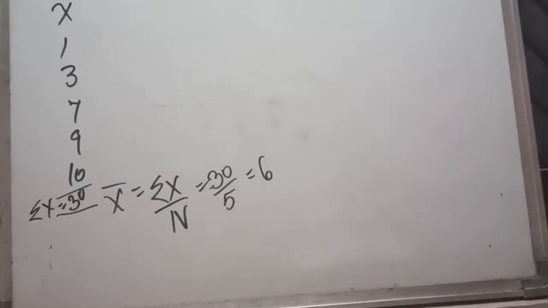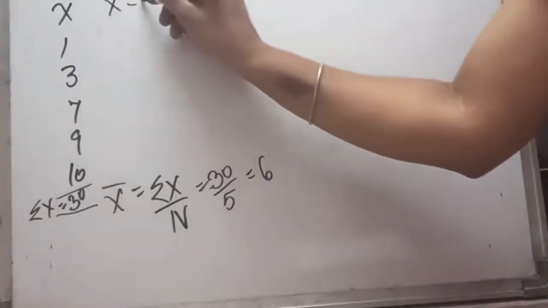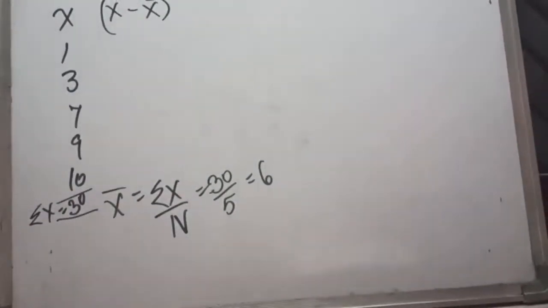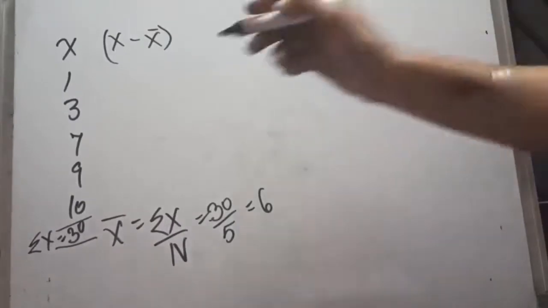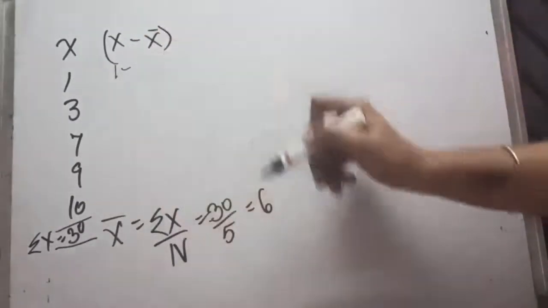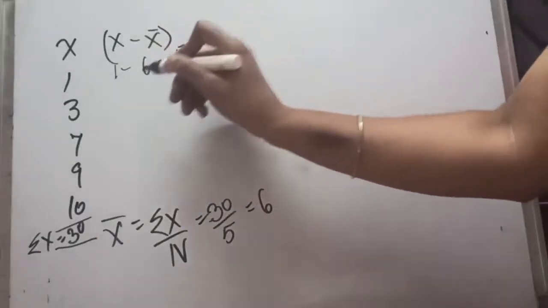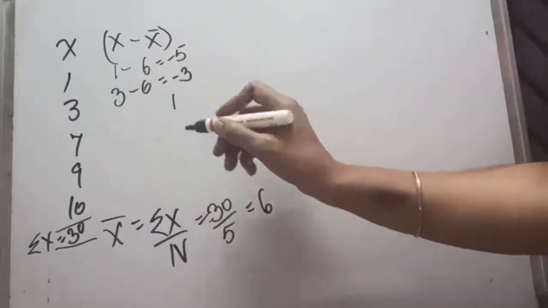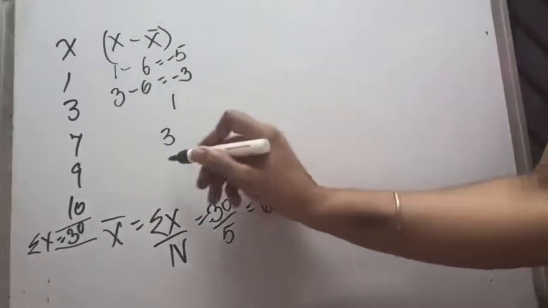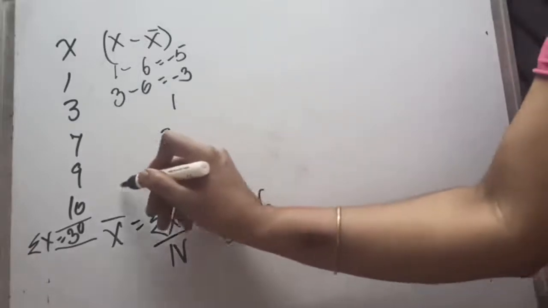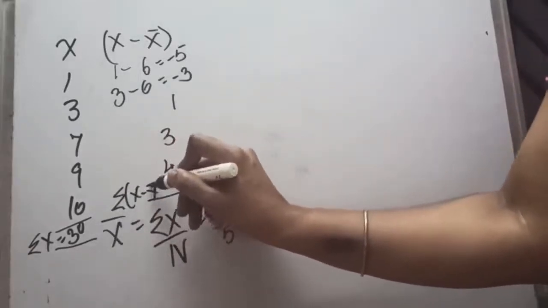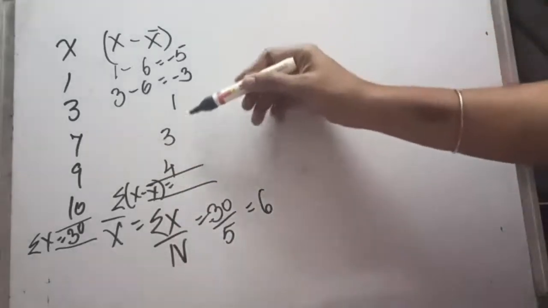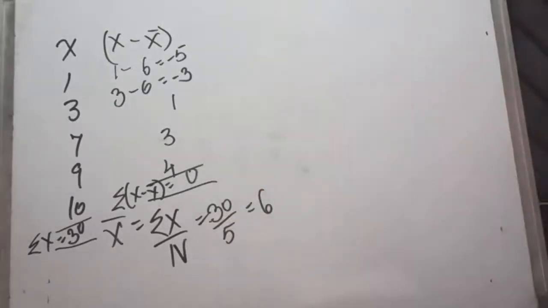For the purpose of calculating the moments we require first x minus x mean. The first moment will be calculated with the help of x minus x mean. So 1 minus the mean 6 comes out to be minus 5, 3 minus 6 is minus 3, 7 minus 6 is 1, 9 minus 6 is 3, and 10 minus 6 is 4. Now adding these we get sigma (x minus x mean), which comes out to be 0.